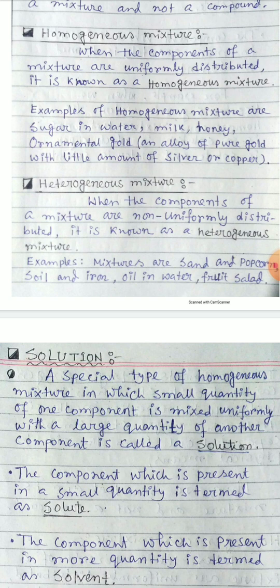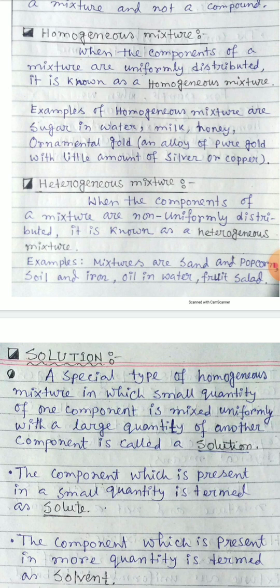So, when the components of a mixture are uniformly distributed, it is known as homogeneous mixture. Examples of homogeneous mixture: sugar in water, milk, honey, ornamental gold. Ornamental gold is an alloy of pure gold with a little amount of silver or copper. These are homogeneous mixtures because the components of these mixtures are uniformly distributed, that is equally distributed.